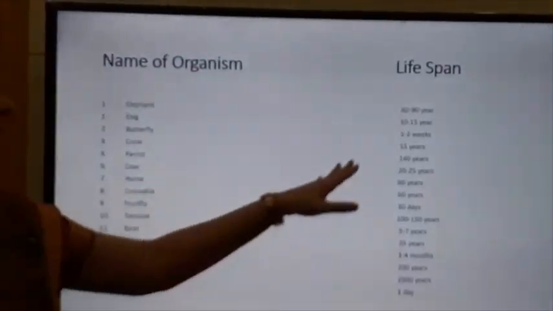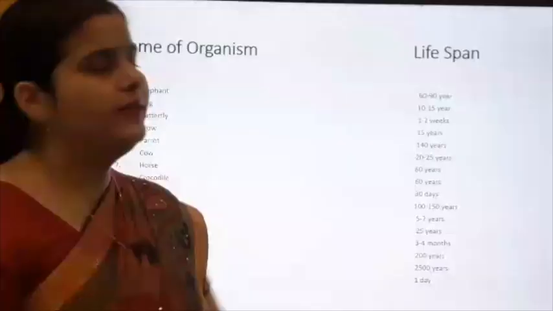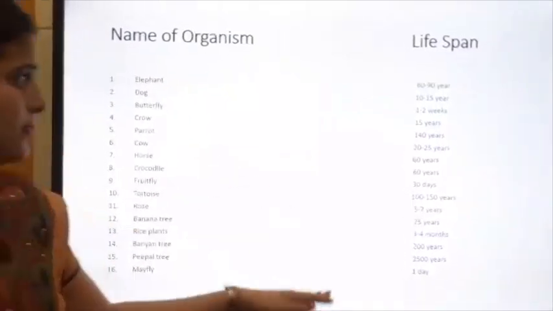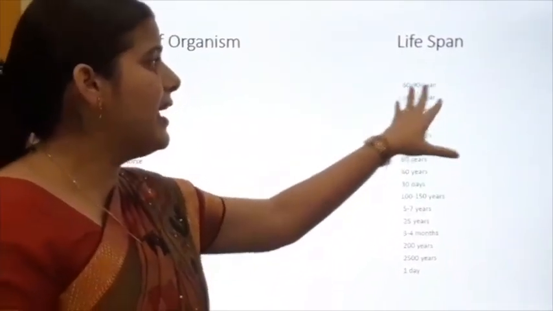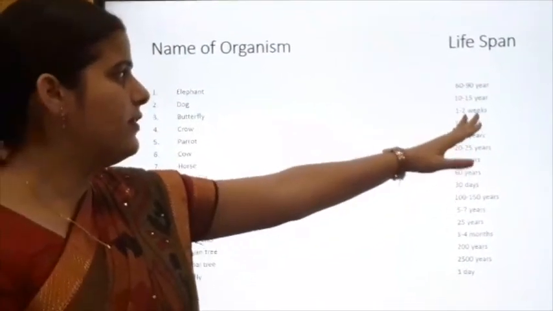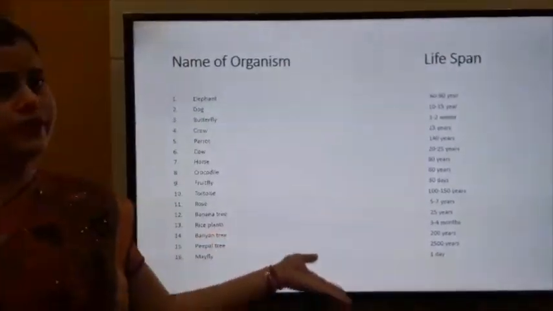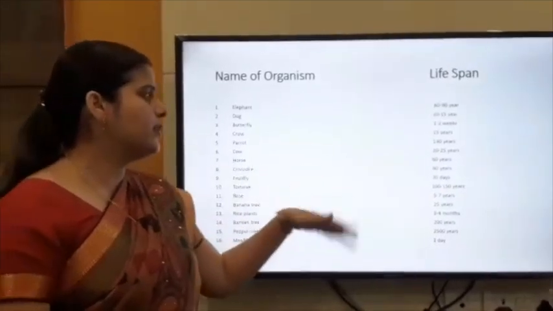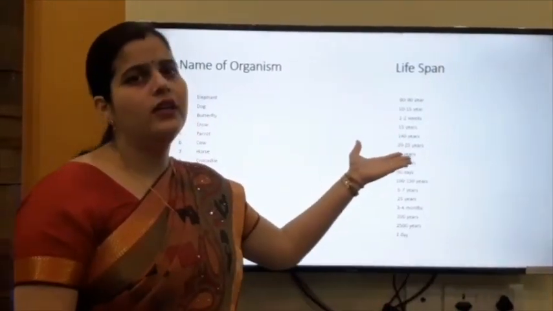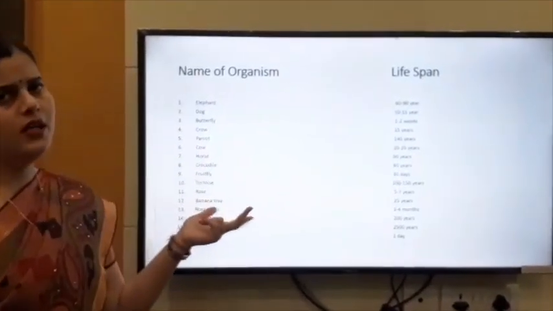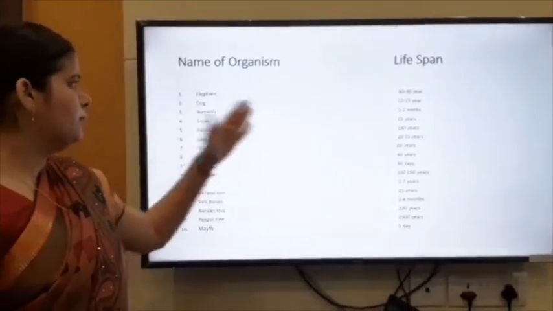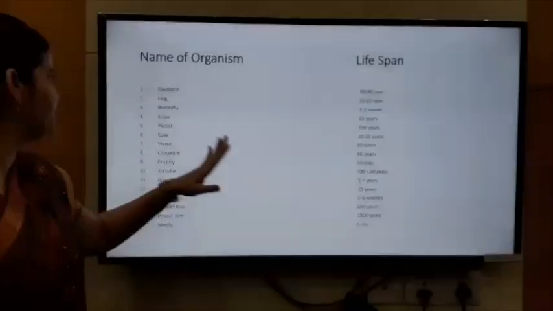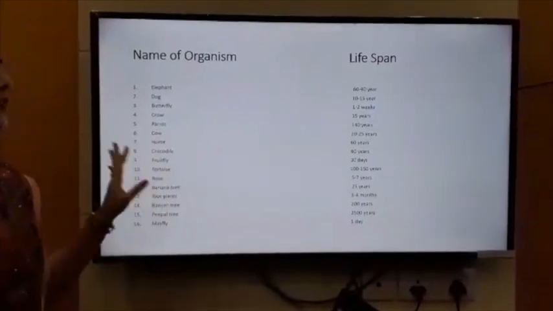Like an elephant has 60 to 90 years of lifespan. 60 to 90 years is an average age. It may be 70, 78, 62, between 60 and 90. In some books it is given 65. In another book maybe 70. All are right. So it is an average lifespan. You have to learn these lifespans.